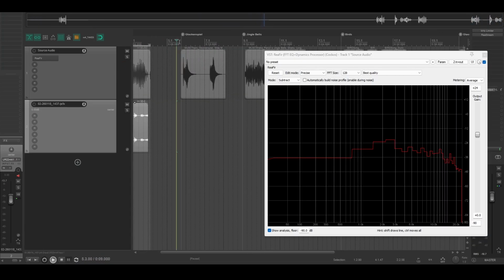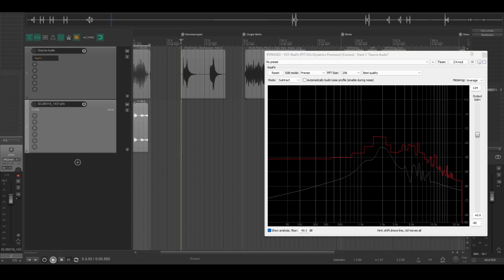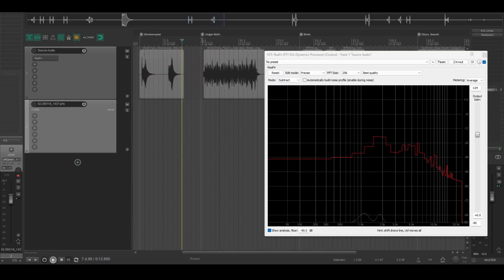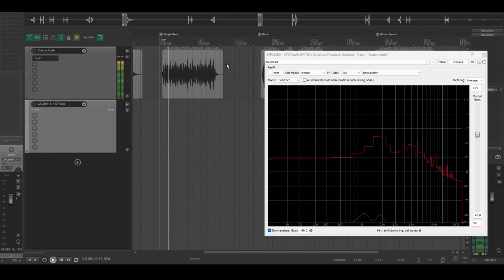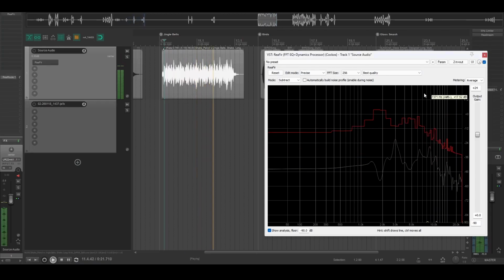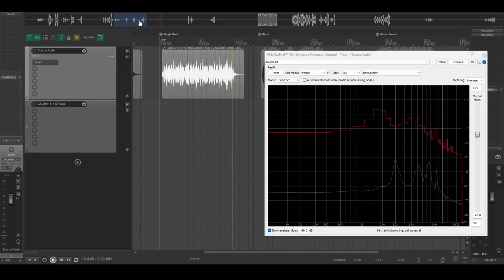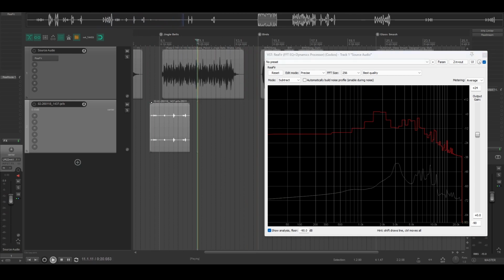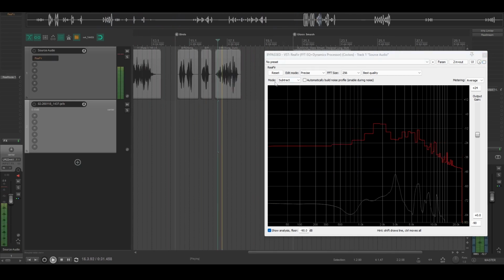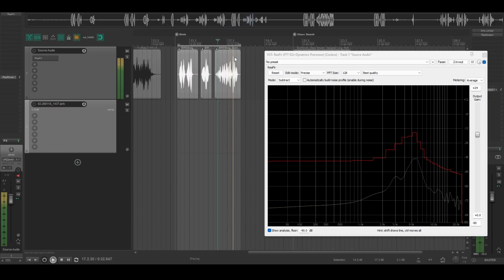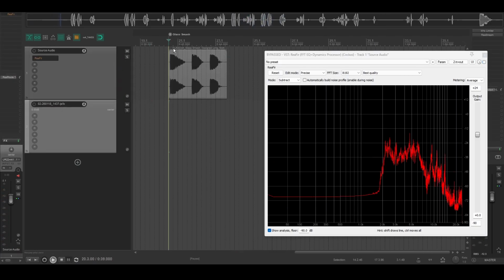We can also send different source material into ReaFIR. This is a glockenspiel. Here are some jingle bells. Here are some bird sounds. And here's some glass smashing.